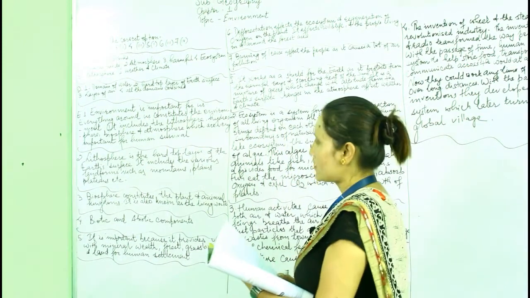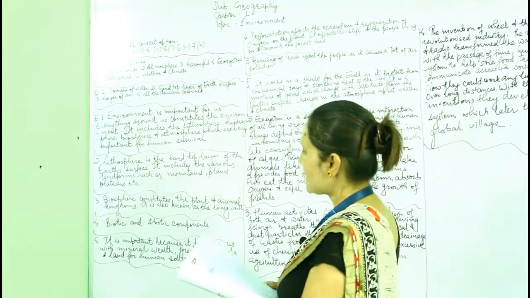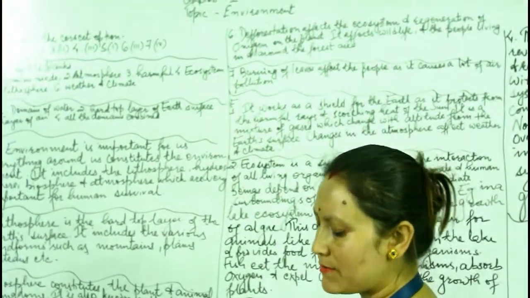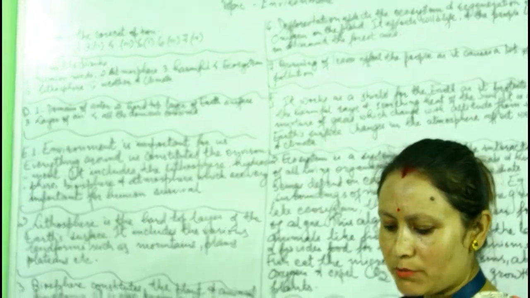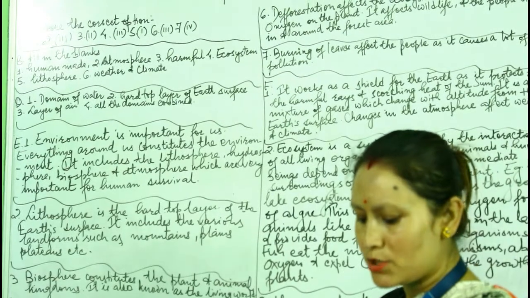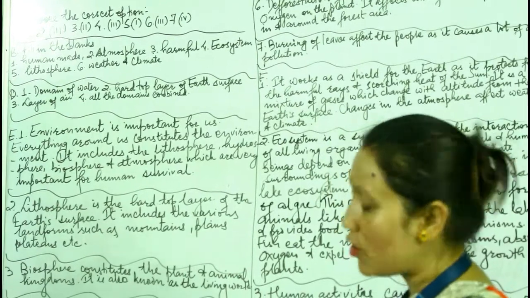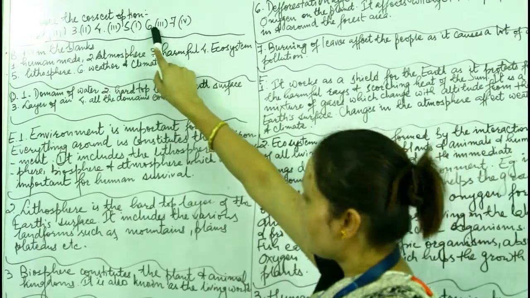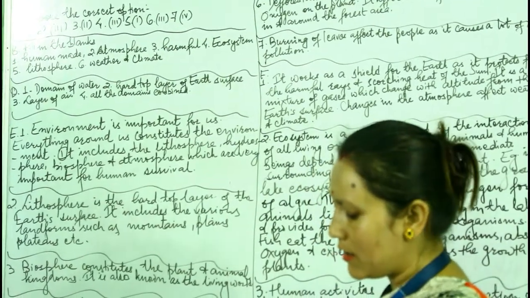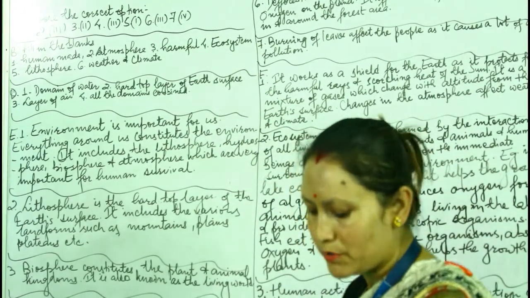First one, choose the correct options. Number 1, which one of the following is not a biotic element? That is land. Number 2, from which language is the word environment derived? That is French. Number 3, which one is a human made environment? Industries. Number 4, which domain of the earth is used for agriculture? That is lithosphere. Number 5, the hard top layer of the earth's surface is called lithosphere. Number 6, organisms like bacteria and fungi that break down dead plants and animals into organic matter are called decomposers. And number 7, which one of the following is an abiotic element?